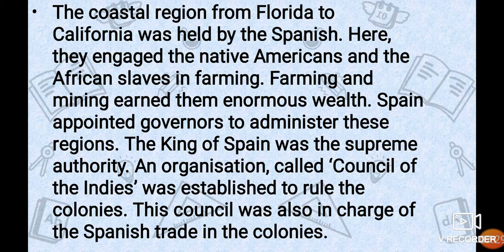So they got a huge amount from farming and from mining gold and silver. Spain appointed governors to administer this region. The King of Spain was the supreme authority. An organization called the Council of the Indies was established to rule the colonies.